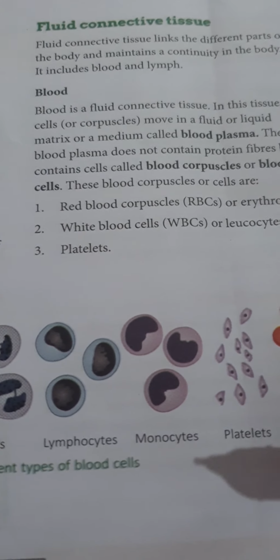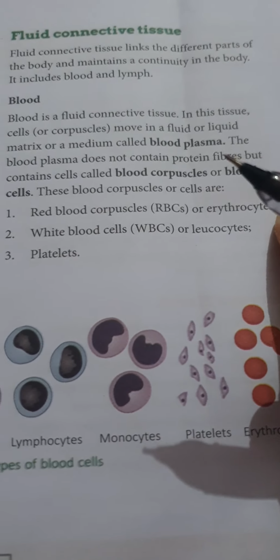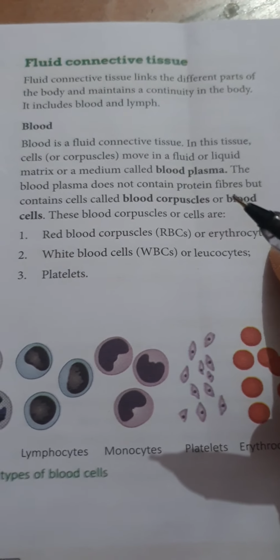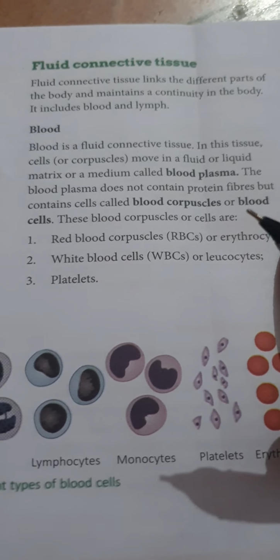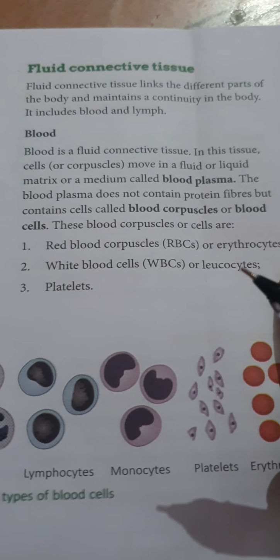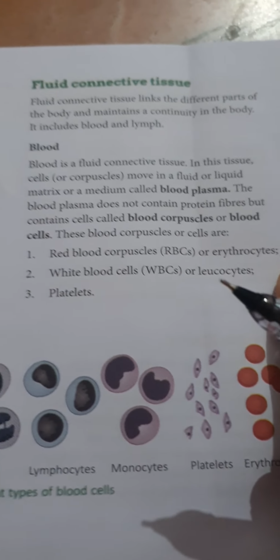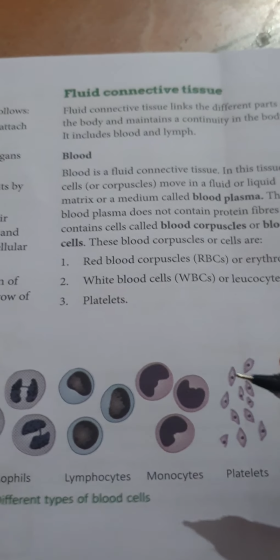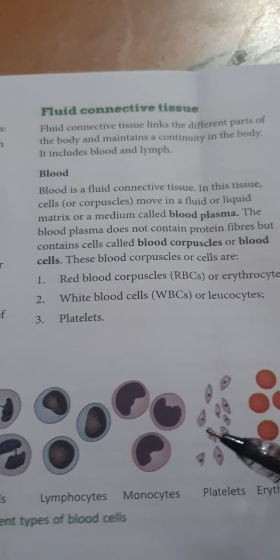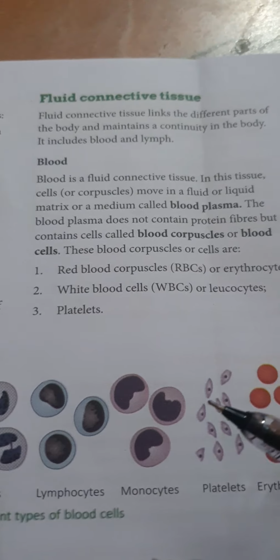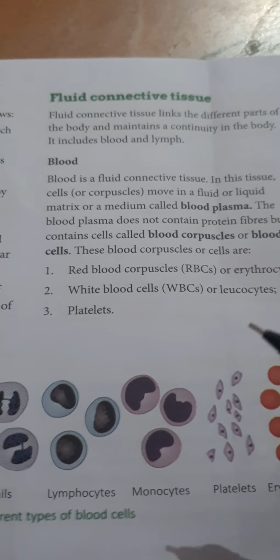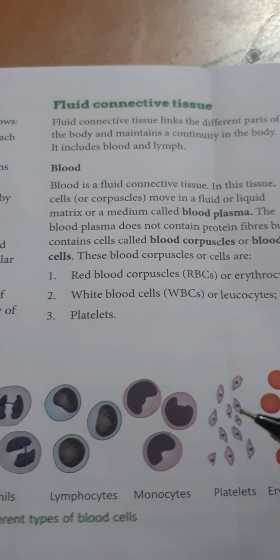One more thing, this fluid connective tissue is also called a fluid or the matrix. The connections are mostly meant for supplying nutrients and gases like O2 and CO2. Both oxygen and carbon dioxide are essential for the cells for their living.